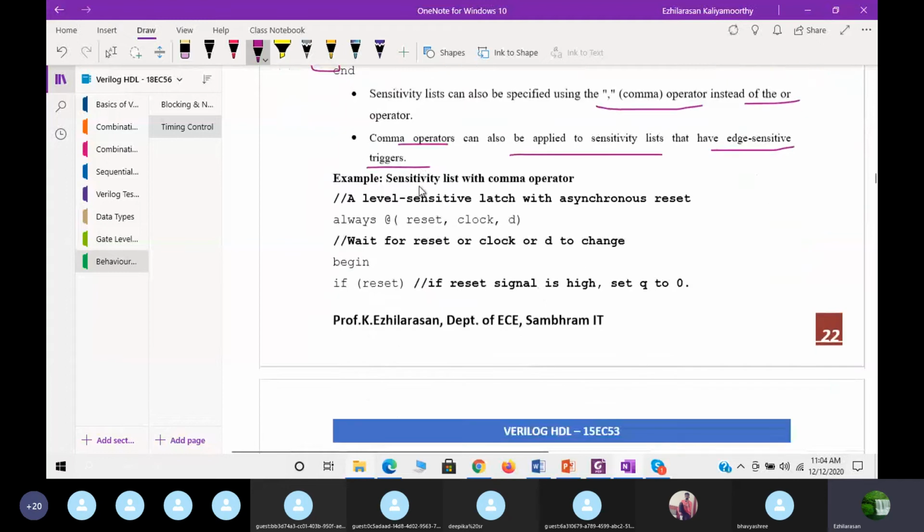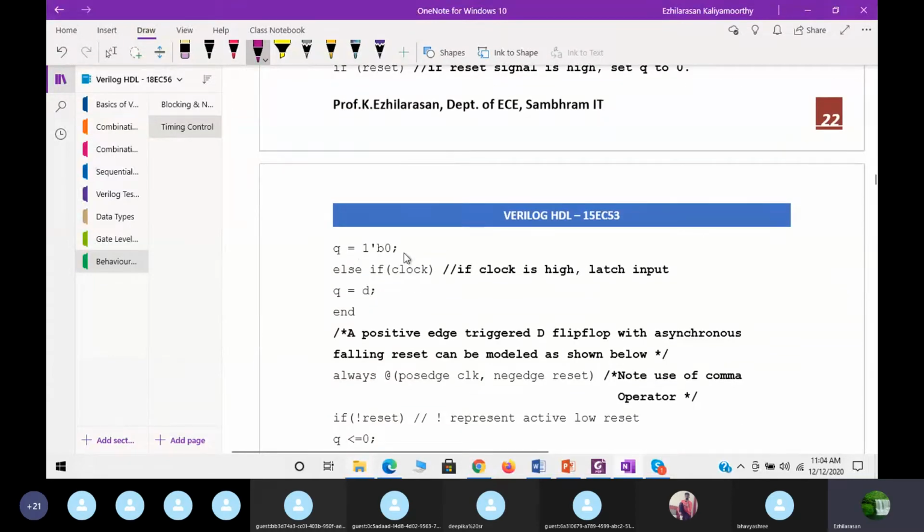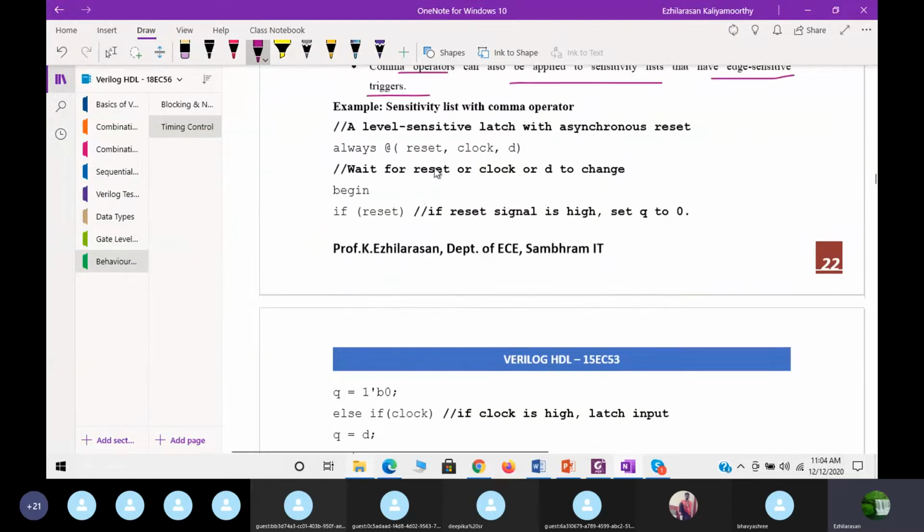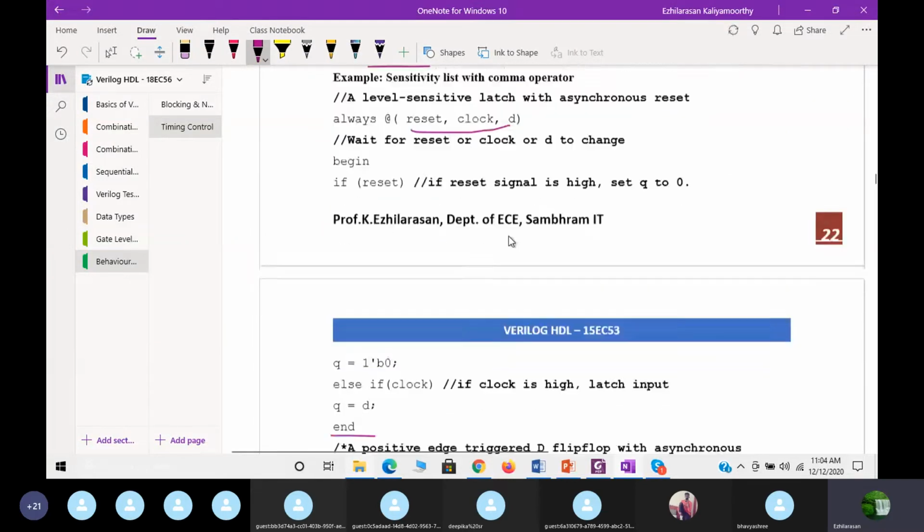Now let us see some of the examples. Sensitivity list with the comma operator. See always at reset comma clock comma D begin, if reset Q is equal to 0, else if clock Q is equal to D. That is what I said. So the difference is what here? There is no or here.